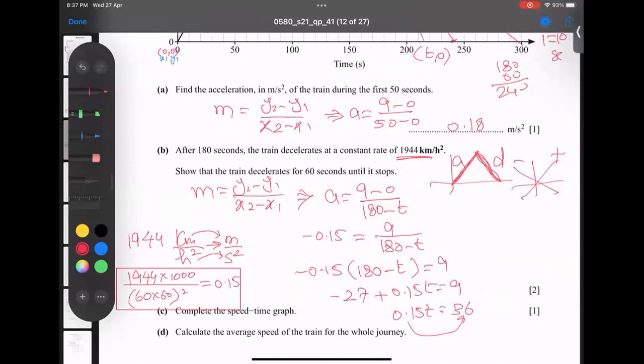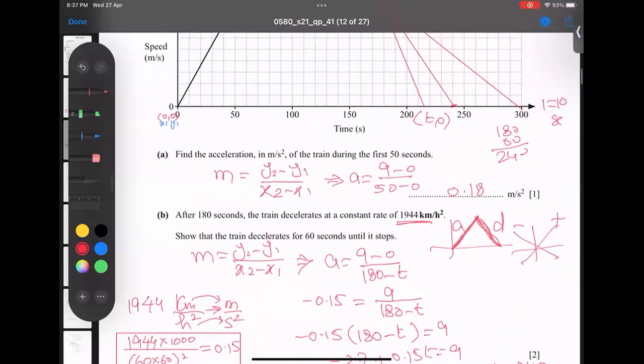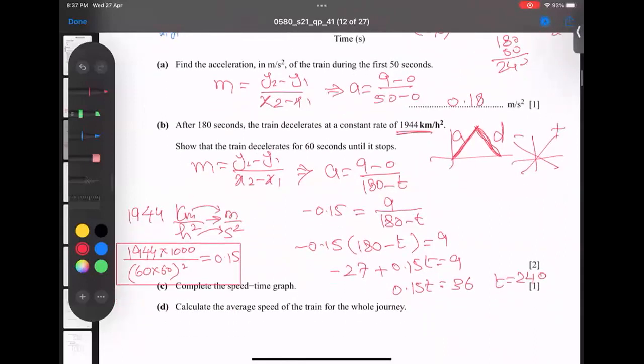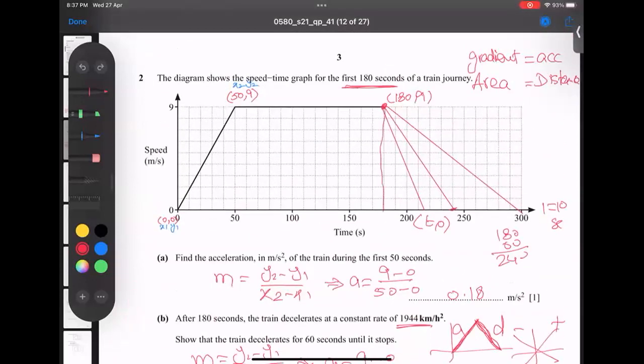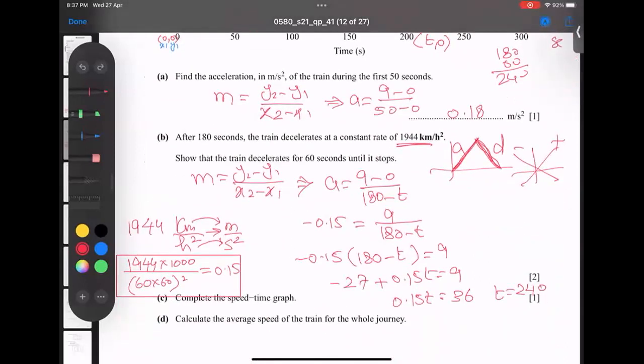When I divide it down, let's see what answer turns out to be by 0.15. Alhamdulillah Rabbil Alameen, I got a sharp 240. Alhamdulillah, I hope you got the idea how I got the 240 value. And 240 means the train decelerates for 60 seconds. And how to get 60? Because at this gap there's a 180, and this gap I want to find. So the time to decelerate is 240 minus 180, and I'm getting 60 seconds until stop.